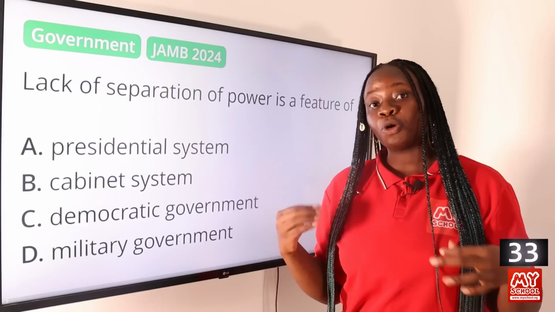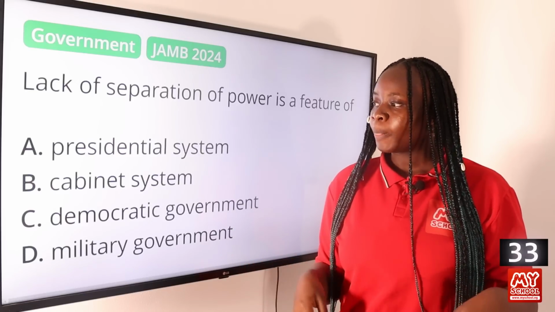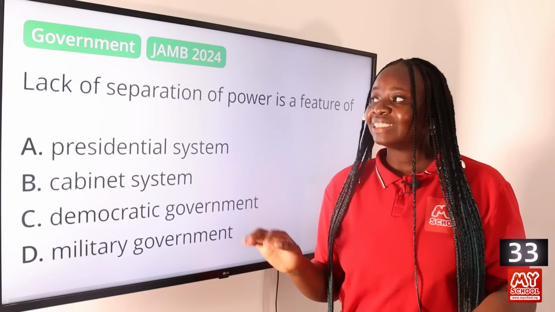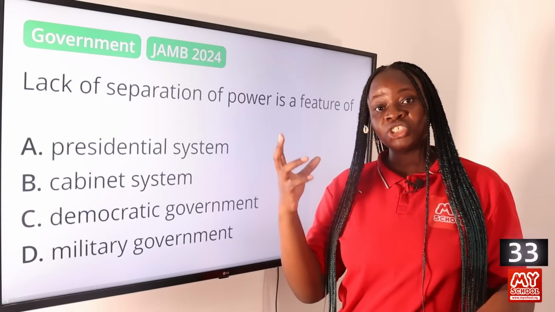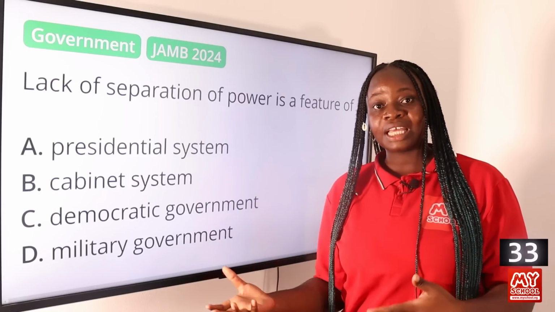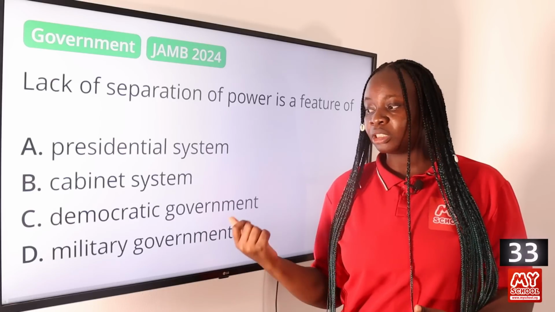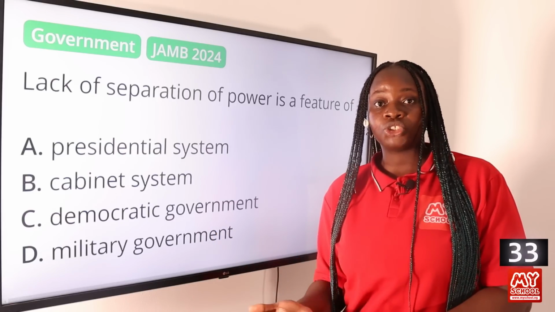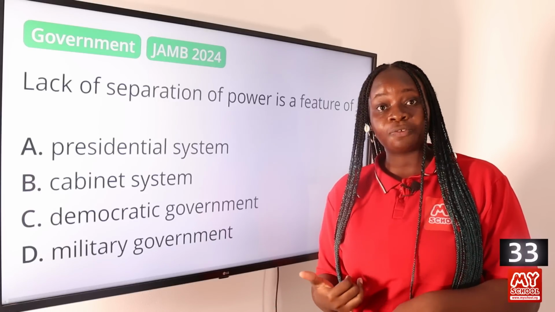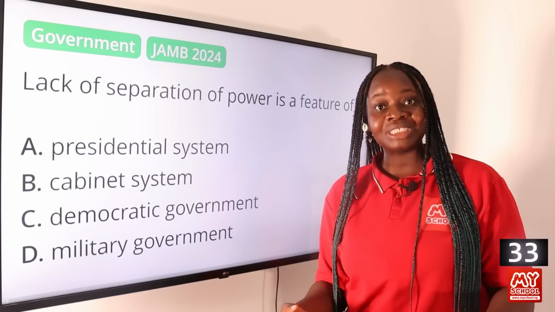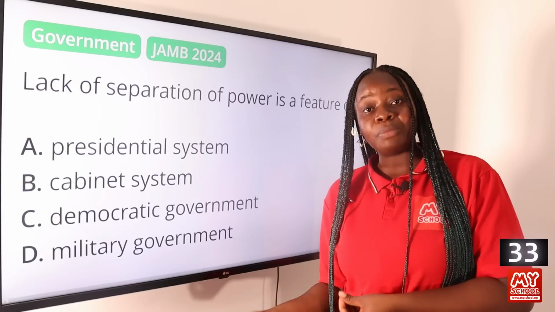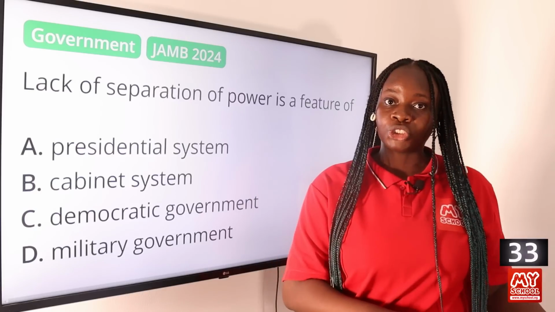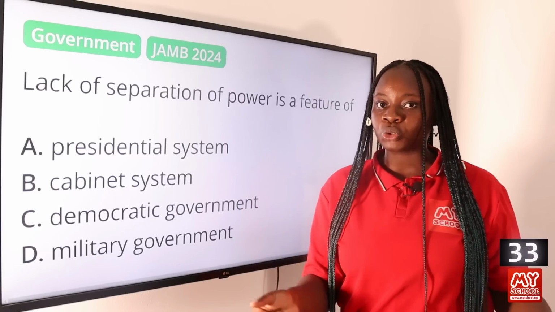These organs of government should be operating independently of one another. So in a military government, there is a lack of separation of power because the military leader at the top, the head of state in that particular country where military rule is practiced, takes a lot of the legislative, executive, and judicial functions. They take legislative functions by offering decrees. Decrees are the laws during a military rule. They suspend the constitution and only the decrees are allowed to be enforced within the states.